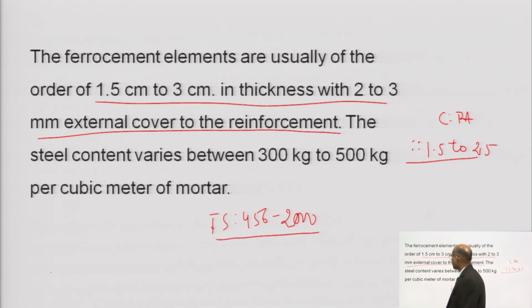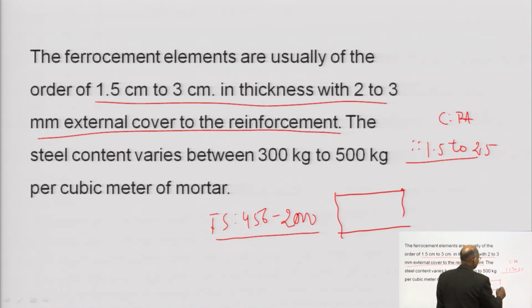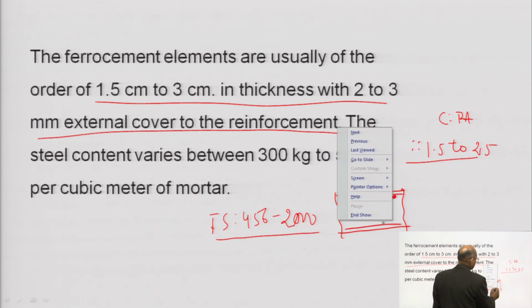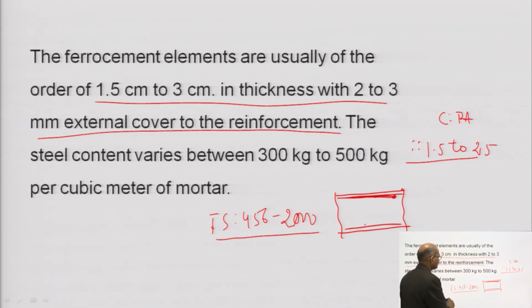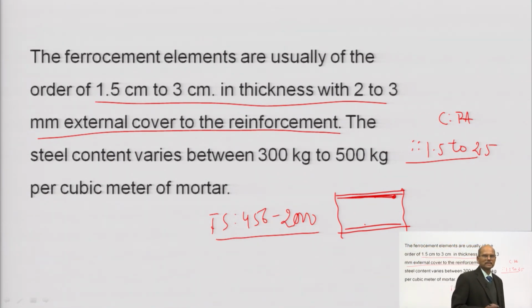So, suppose you want to find out the equivalent section like this. Say we have a member here, and we have put the reinforcement at this layer and this layer. So, here we have the mesh. These two layers have a certain mesh. You can make the cross section into an equivalent section, just like a transformed beam, with the help of the modular ratio.